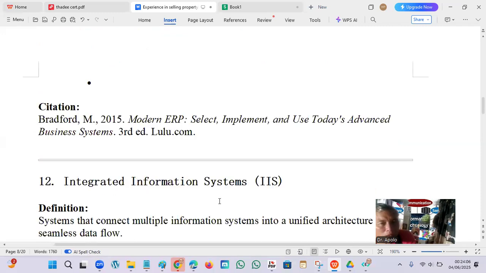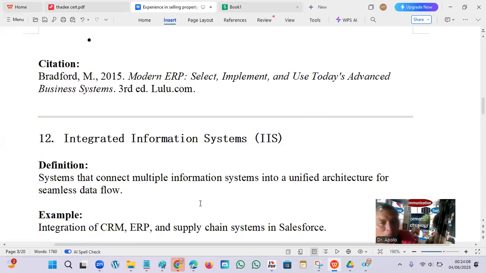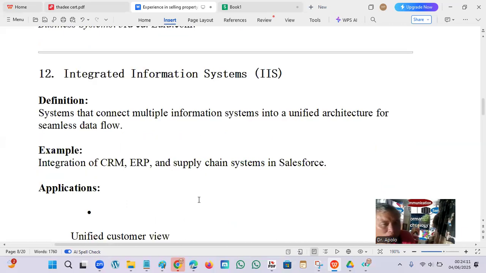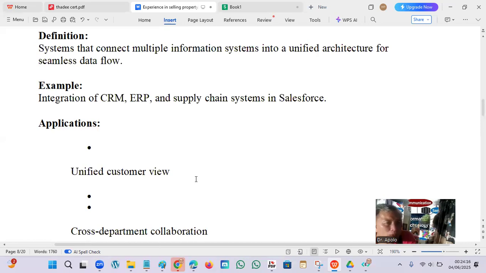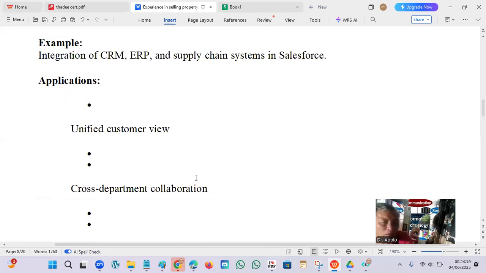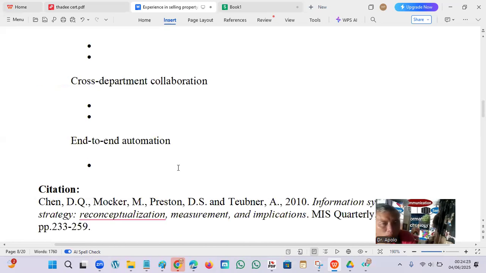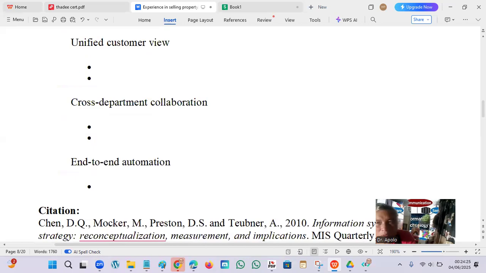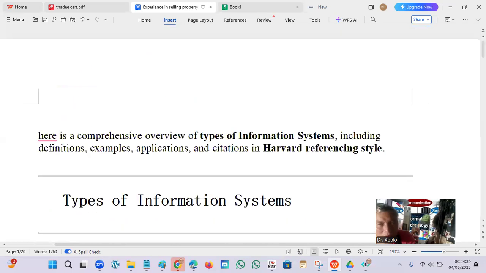Then integrated information systems, where all systems are put together: CRM, ERP, supply chain, something like that, for example Salesforce. They give a unified customer view across departmental collaboration and end-to-end automation. So those are the systems that are being used. Actually, these are the products of system analysis.